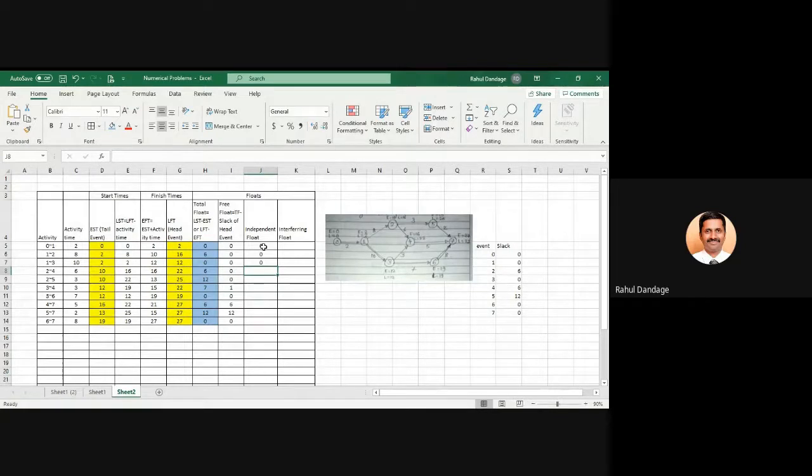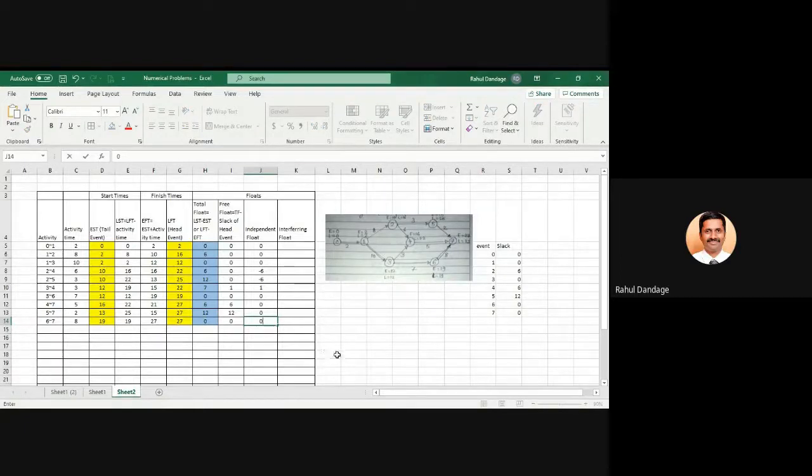So the value will be minus 6. 2 to 5, again it will be minus 6. 3 to 4, 1 minus 0, that is 1. 3 to 6, 0 minus 0, 0. 4 to 7, 6 minus 6, that is 0. 5 to 7, it is 12 minus 12, 0. And 6 to 7, 0 minus 0, 0.